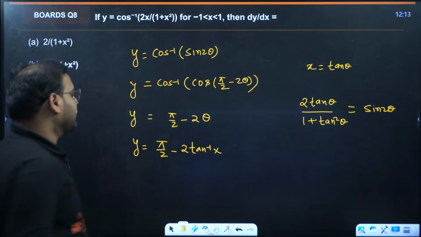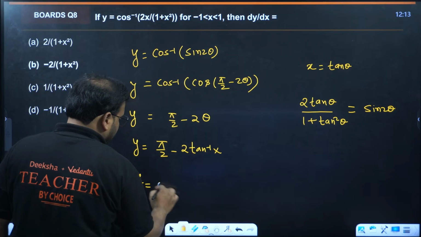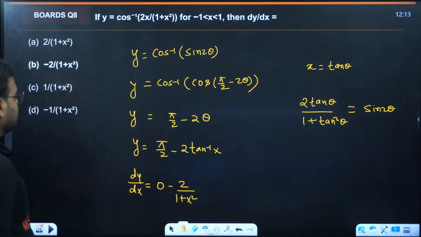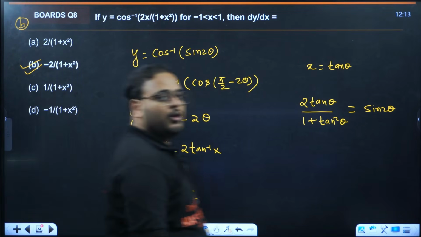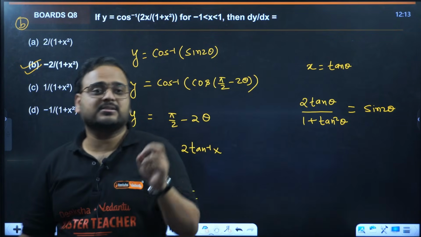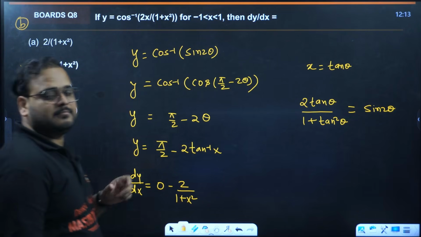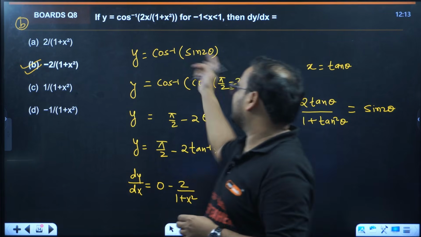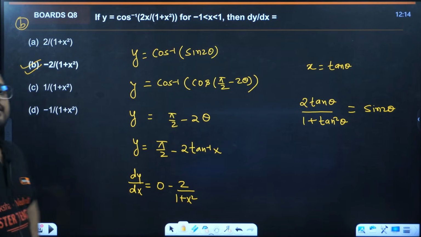If you differentiate it, the constant becomes 0, and we get minus 2 upon 1 plus x square. So the answer is option B. When you had sine inverse outside, the answer was 2 upon 1 plus x square, but when you have cos inverse outside in the same expression, the answer has a minus sign because of applying the rule of complementary ratios.